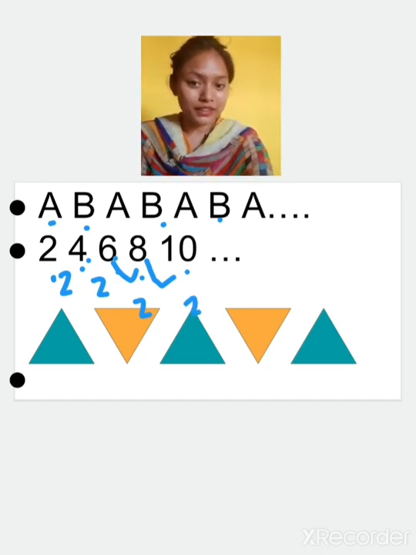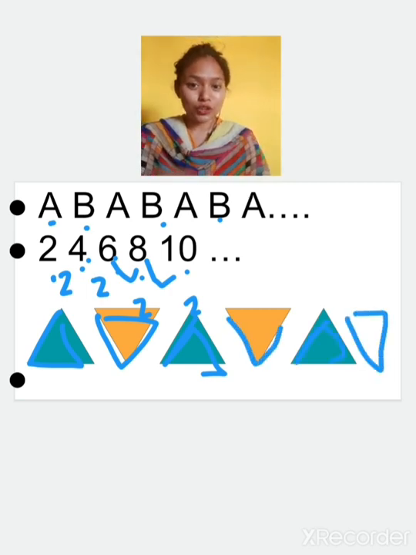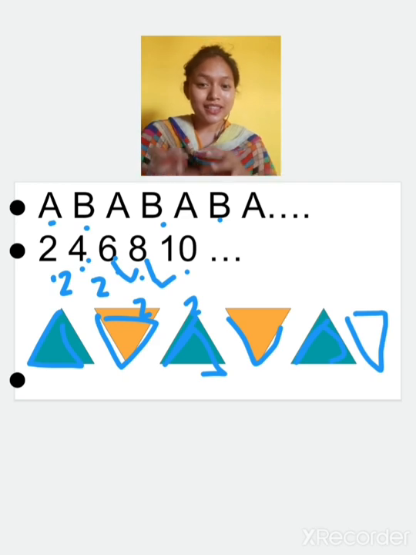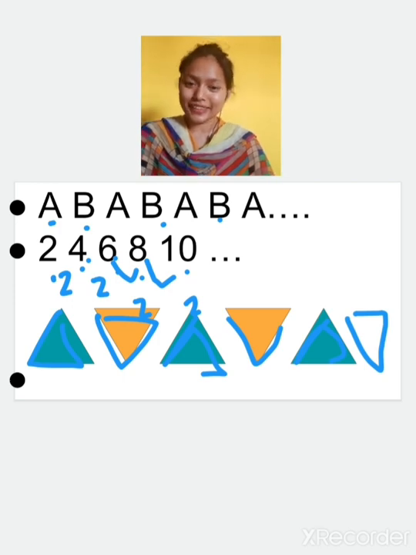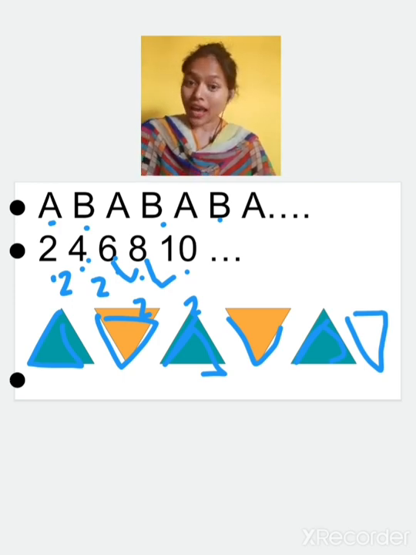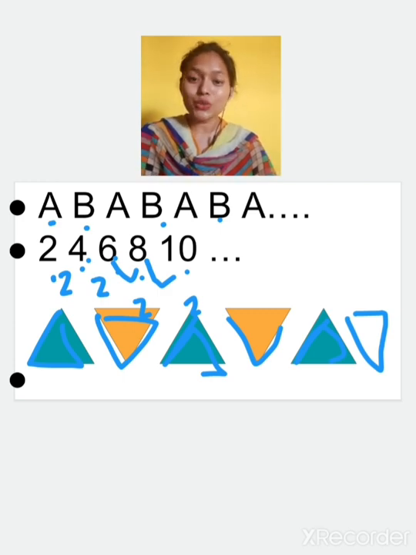Now in the third one, it is an upright triangle, and this a downward, upward, downward, upward, and then what will come? Downward. So is a similarity there or not? Yes or no? So it is known as a pattern, and we will start our chapter number 7, that is, Can You See the Pattern?